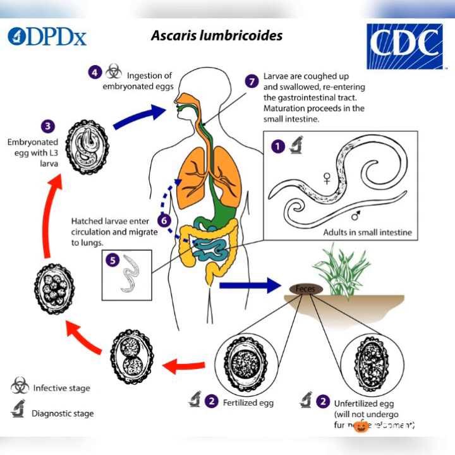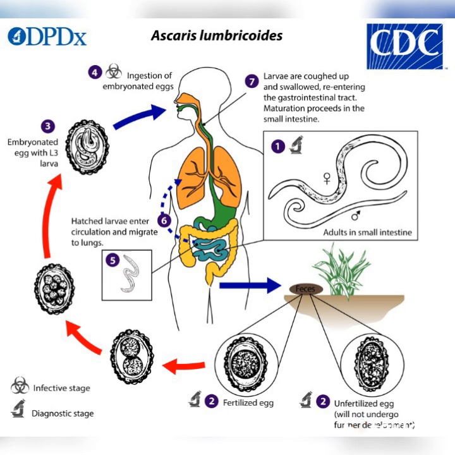In the portal vein. Remember this portal vein is going where? To the lungs. So after they penetrate the intestinal wall, they are going to go using the portal vein to the lungs. So there in the lungs, they will continue to undergo further development.